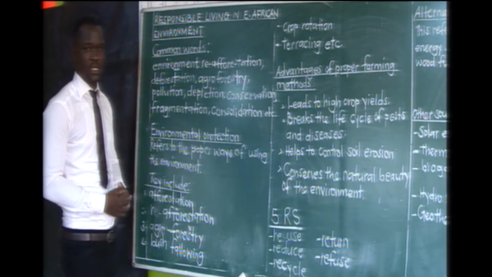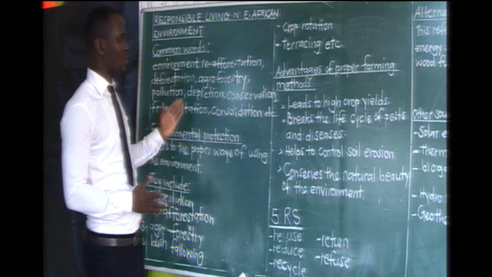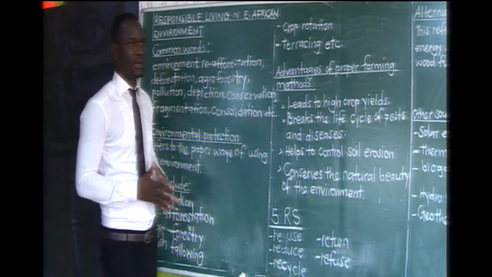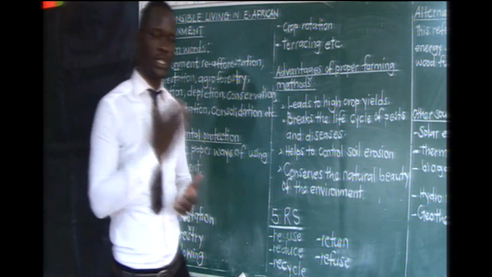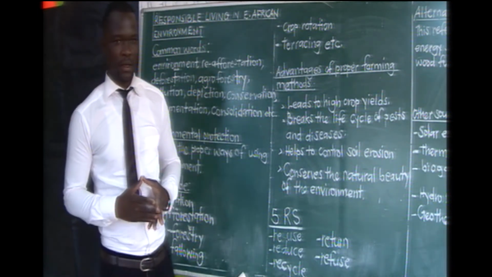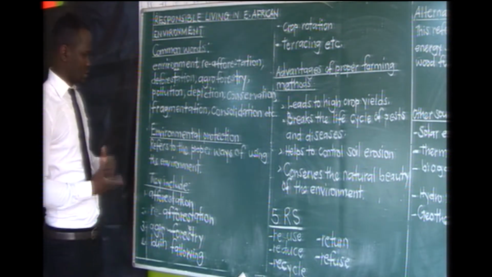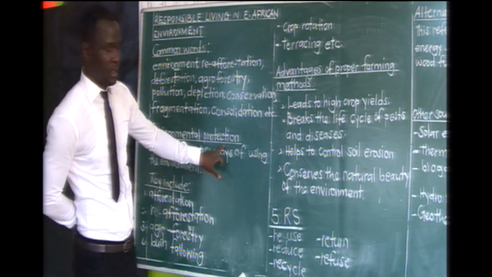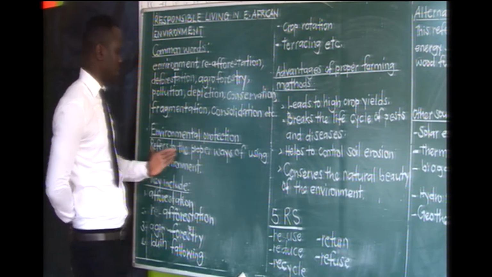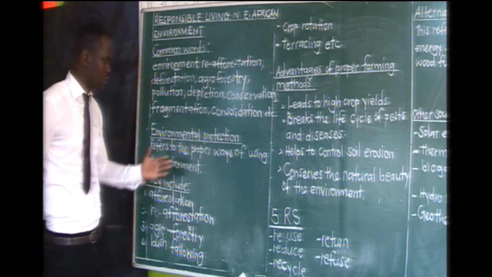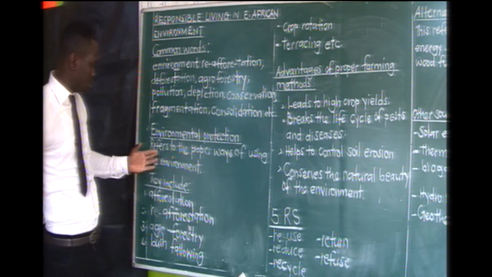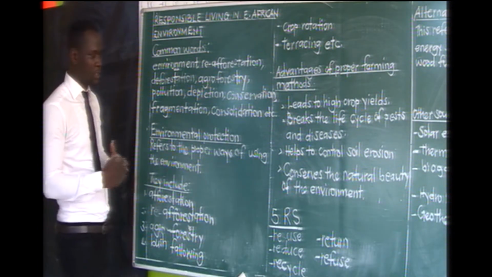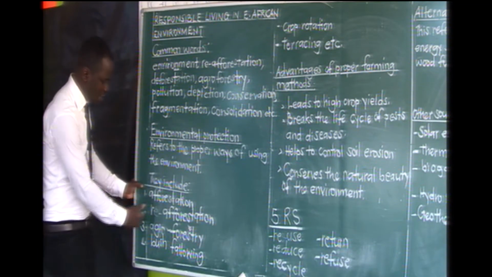Now, one thing we need to note is that this environment, we are the ones who are to take care of it. So as we are living in this environment, we are bound to either promote it or spoil it. First, we are beginning with promoting. We have what we call environmental protection. Environmental protection simply refers to the proper ways of using our environment, which means ways which conserve or which promote the environment. On the board there are a few of them.